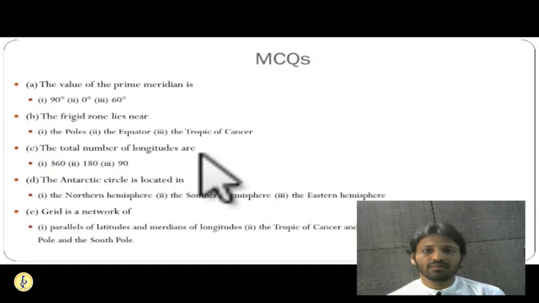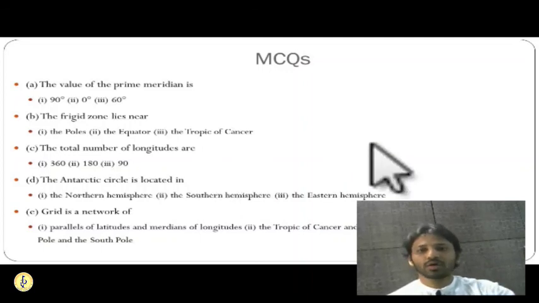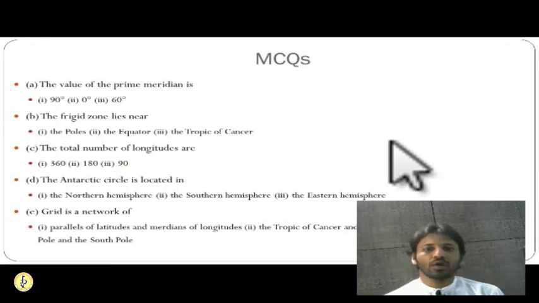So the first question is the value of the prime meridian. Second, the frigid zone lies near which of the following, three options are given. Total number of longitudes, that also we have seen. The Arctic Circle is located in which hemisphere, and the definition of a grid is a network of what.